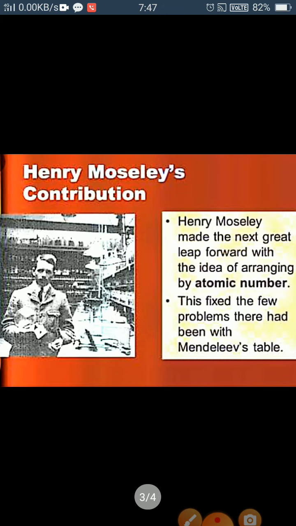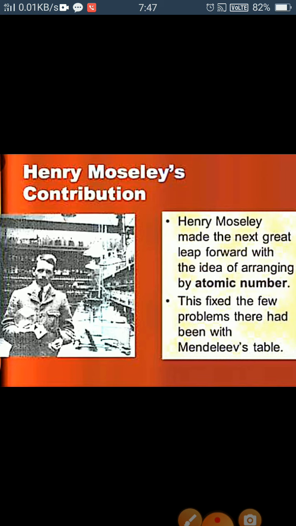After that, Henry Moseley came forward in 1913 and observed that properties of elements are determined by their atomic number instead of atomic masses. So he gave a law that is called the modern periodic law, which states that the physical and chemical properties of the elements are a periodic function of their atomic number. Now they arrange all the elements according to increasing atomic number, instead of increasing atomic masses as Mendeleev did.